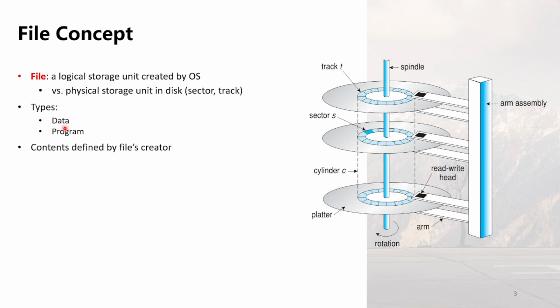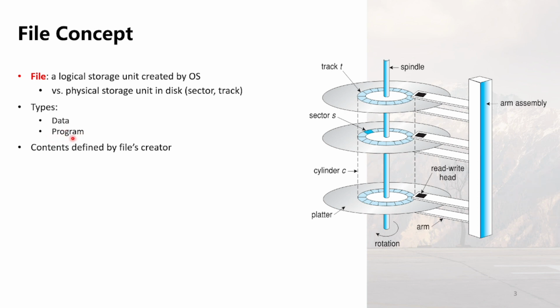Data files can be created by users or programs and can contain anything from text, images, videos, database records, to configuration settings.